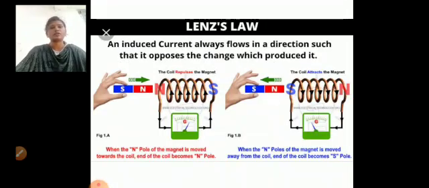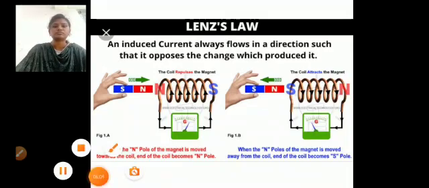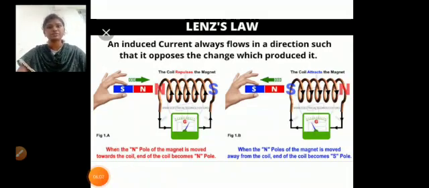Lenz's law. An induced current always flows in a direction such that it opposes the change which produced it. So Lenz's law states that the direction of induced current is such that it opposes the change that has induced it.